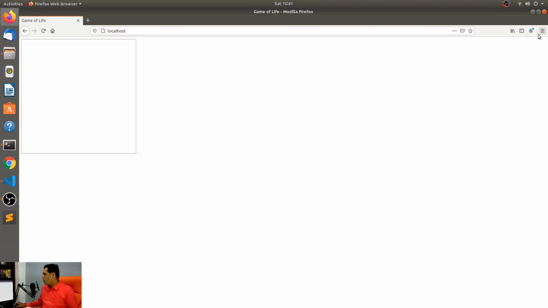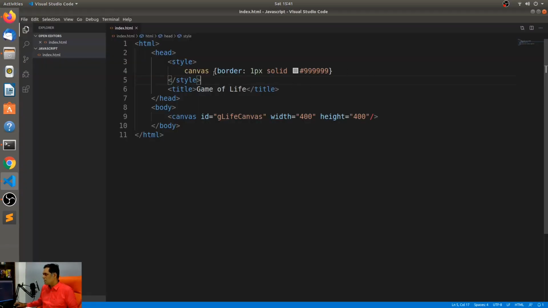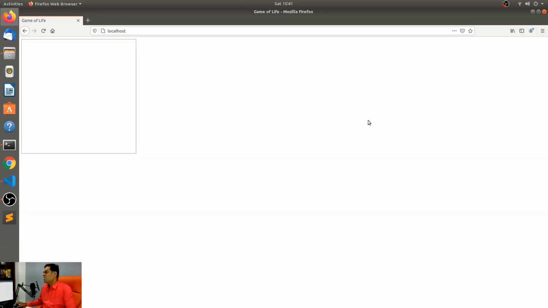I know it's probably a very small window. I am going to be zooming it in, but let's make it a little bit bigger. All right, let's say 1000 pixels by 800 pixels. That seems good enough.